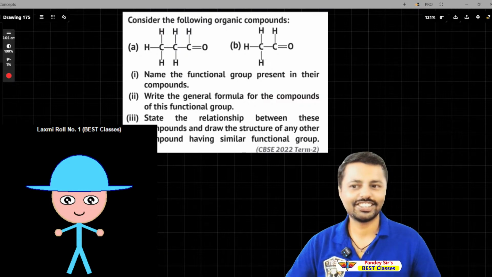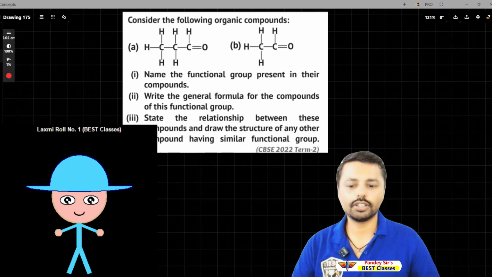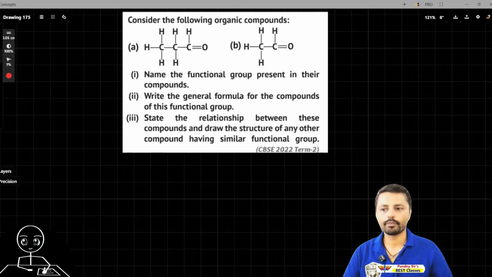Nice, nice. But can you tell something about fullerene and these allotropes of carbon? She's saying that yes, she can tell. So let's see what she wants to say about the allotropes of carbon.